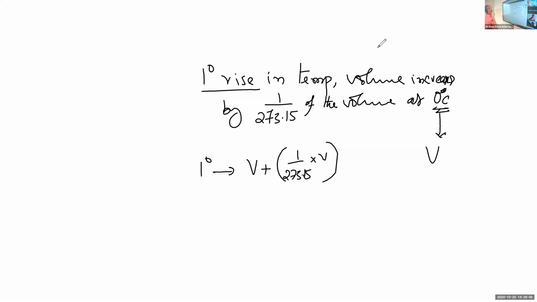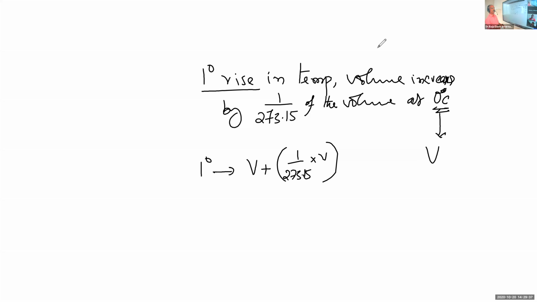If V is the volume of the gas at 0 degree Celsius, then for a 1 degree increase in temperature, the new volume will be V plus 1 by 273.15 into V.